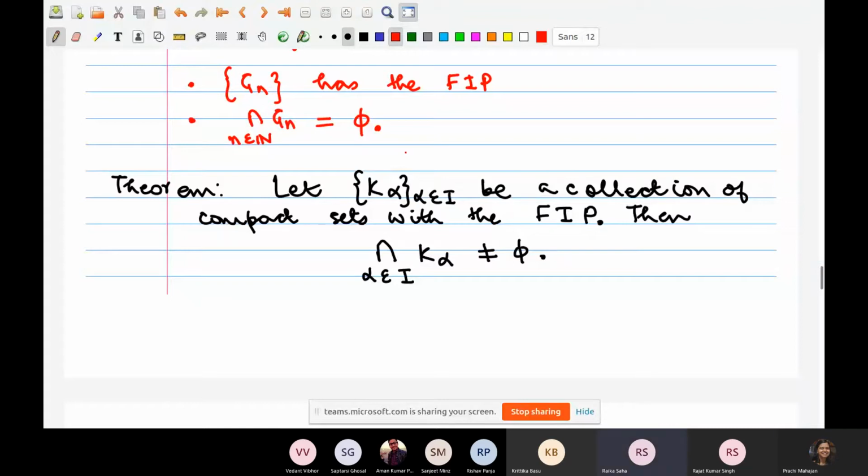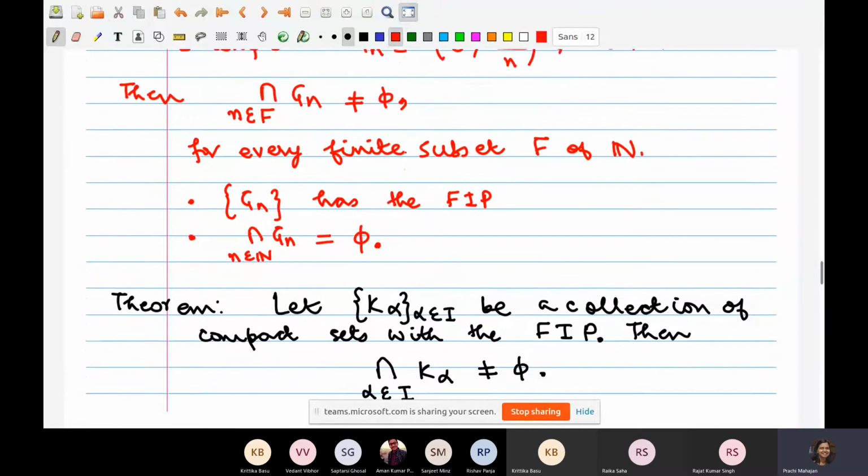Is that correct, Raika? You are asking about this theorem? Your voice was breaking. I couldn't hear it. Sorry. Can you hear me clearly? Yes, ma'am. So you're asking about this theorem, which you see on your screen? Yes, ma'am. So let's try to run through the proof.